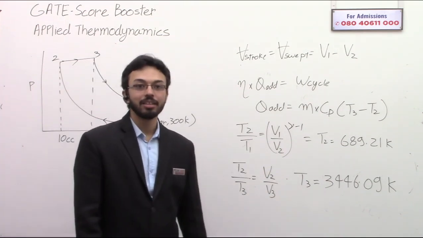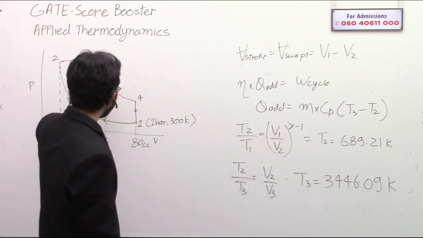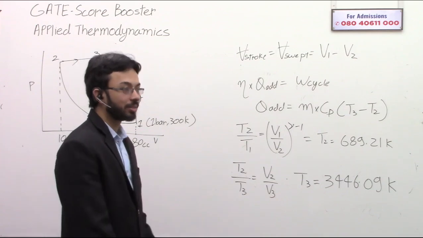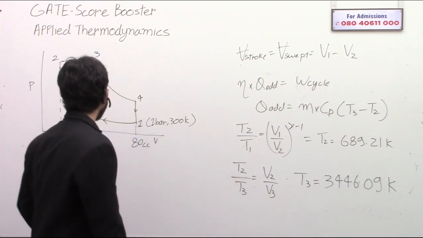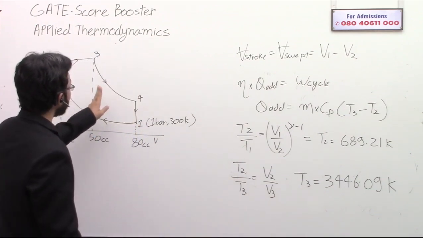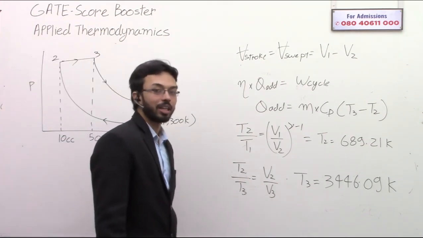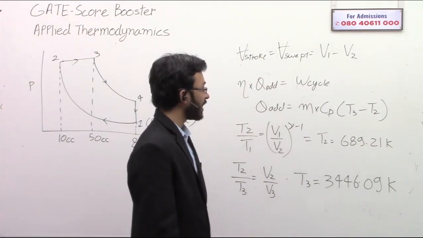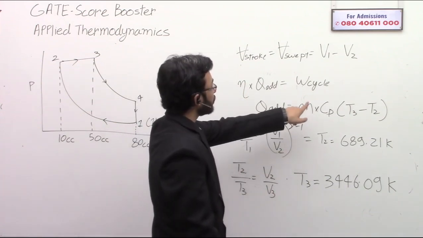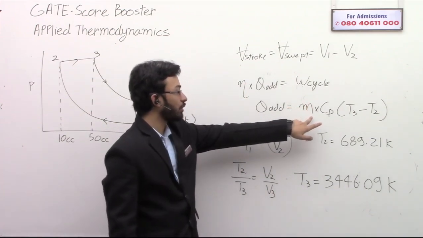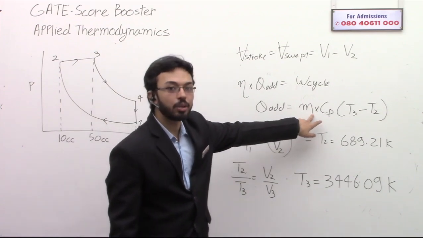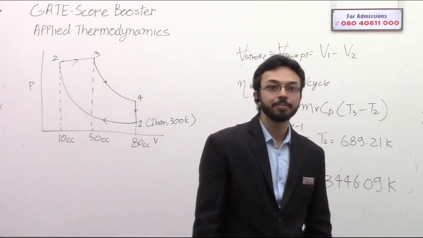So let's do that. But this is also correct. You can calculate the total work. You have to calculate the work in the adiabatic processes and in the isobaric process. You can do that, no problem. But I think this will be an easier approach. Now you just need to calculate the mass. How can you calculate the mass? Any idea?